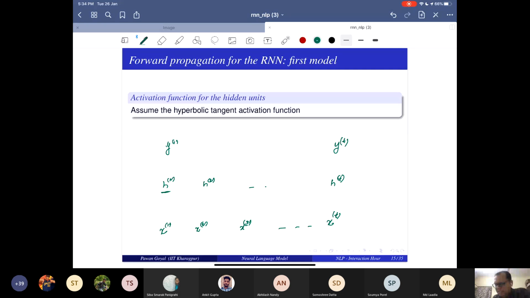Input is given to me. Let's say the embeddings here, d-dimension embeddings. So tanh of W into x1 plus some bias vector. Very good. So this is what you used to do in your neural network.